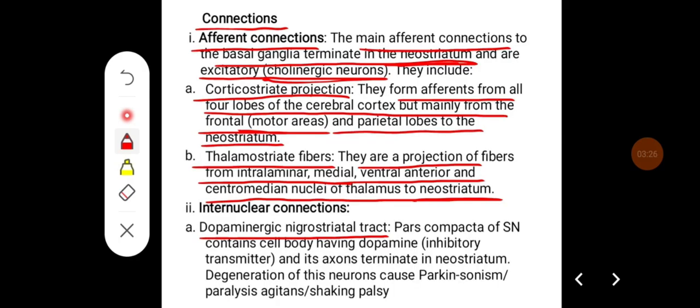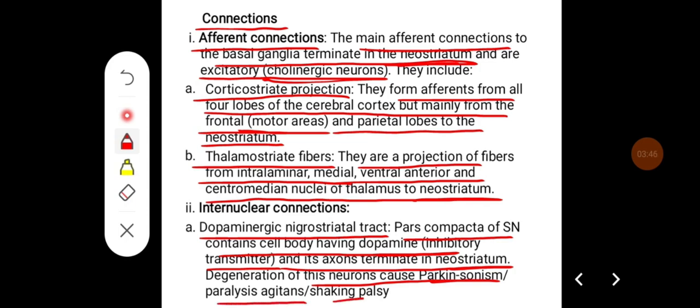Dopaminergic nigrostriatal tract: pars compacta of substantia nigra contains cell bodies having dopamine, which is an inhibitory neurotransmitter, and its axons terminate in the neostriatum. The degeneration of this neuron causes parkinsonism, also called paralysis agitans or shaking palsy.